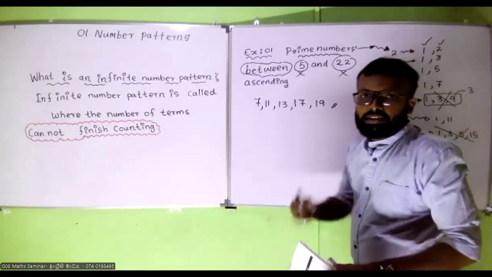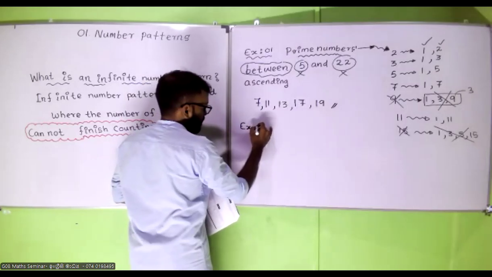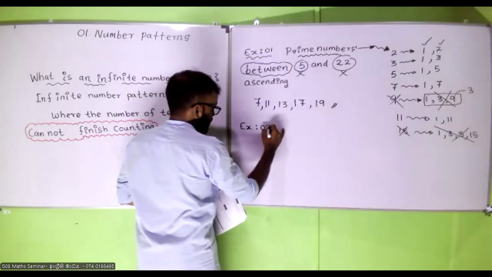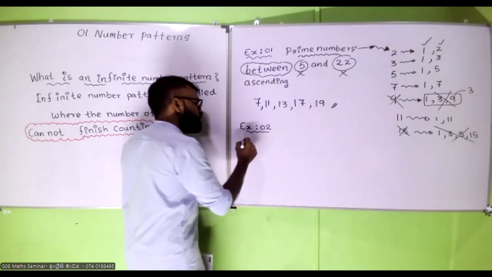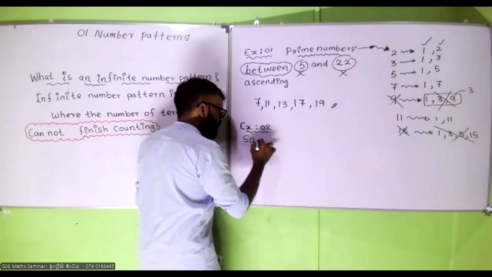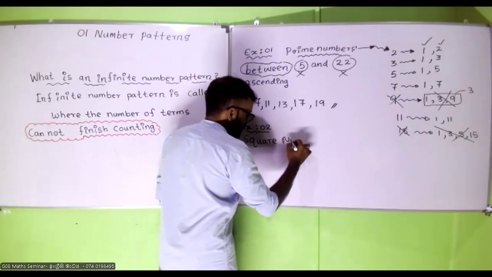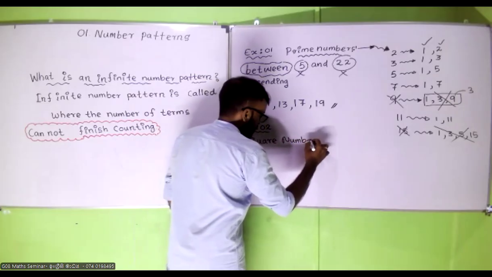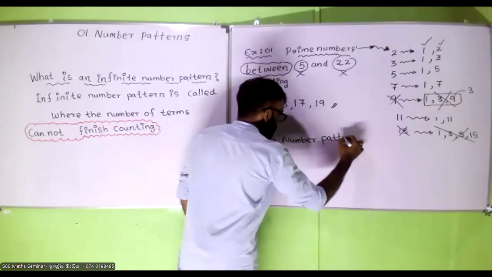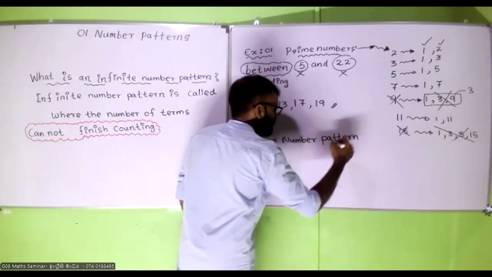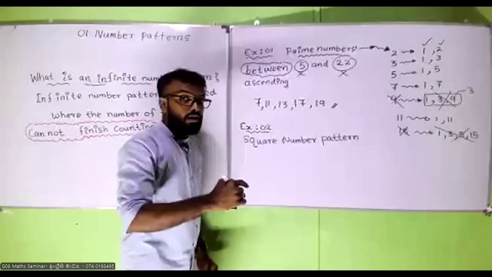Example number 2. Square numbers. You have to write square numbers starting from 1. They are saying it should start from 1.